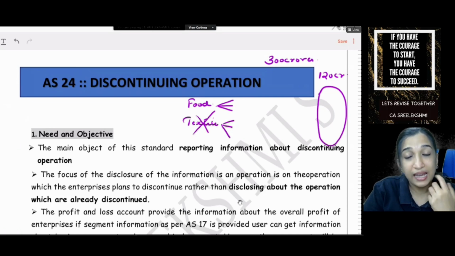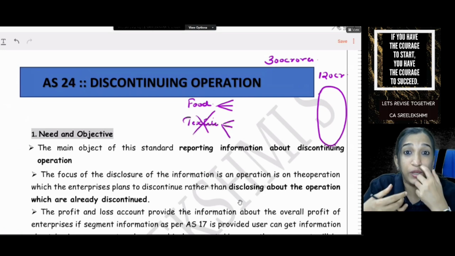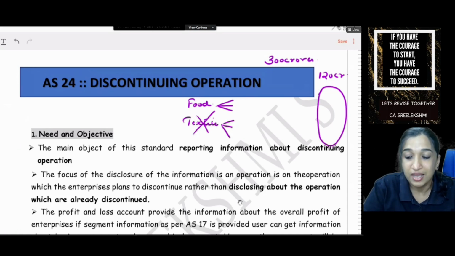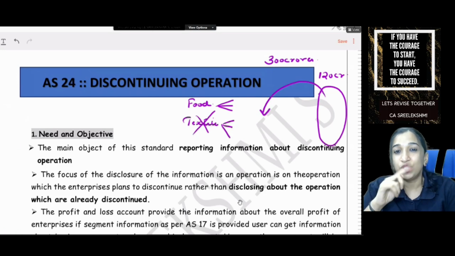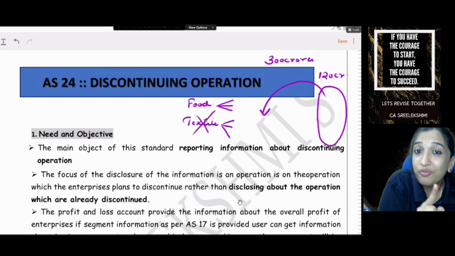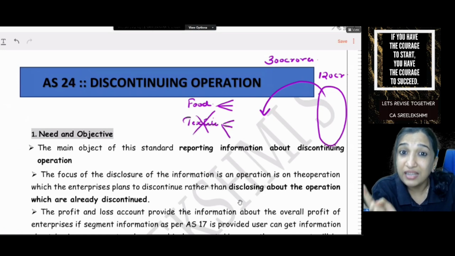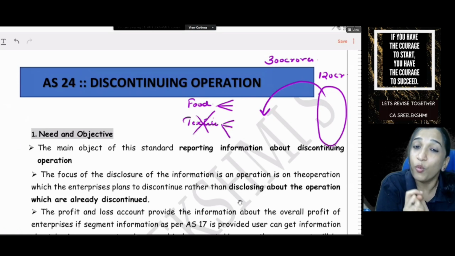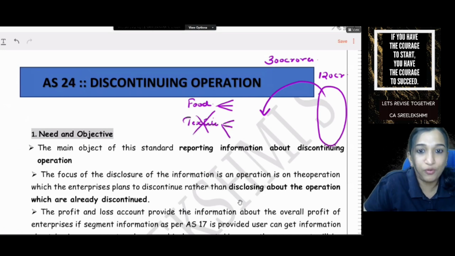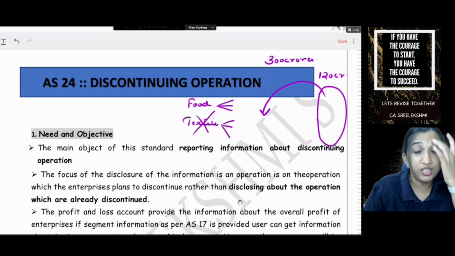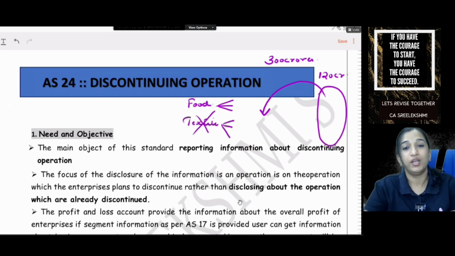Okay, and I came to know that the discussions, the negotiation or this discontinuation process has started from the previous year. So the shareholder should have been informed about the discontinuation in the previous year itself. Why? The shareholder would have taken informed decisions, like he would have sold the shares. So it's not fair to inform the shareholder only after we have discontinued the business.